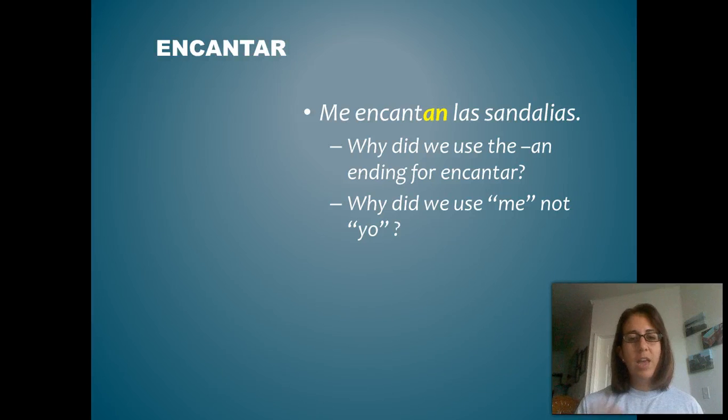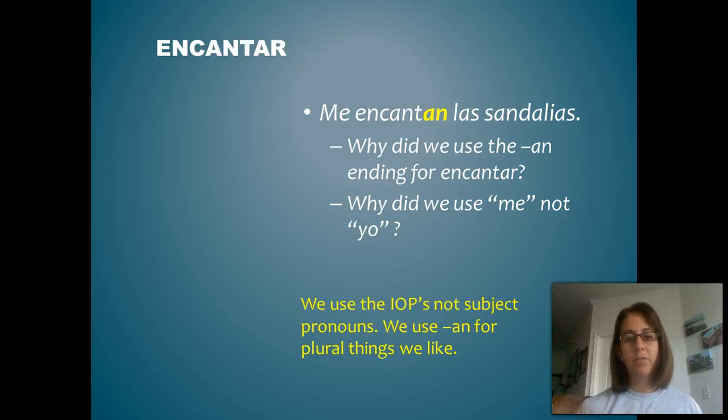And then as far as the me is concerned, that indicates that I'm doing the liking, but we're literally saying I'm delighted by the sandals, or I love the sandals. We use the IOP, not the subject pronoun, so that's why we used me. And then we use an for plural things that we like. So las sandalias, or las, indicates that there's more than one, so we're going to use an.